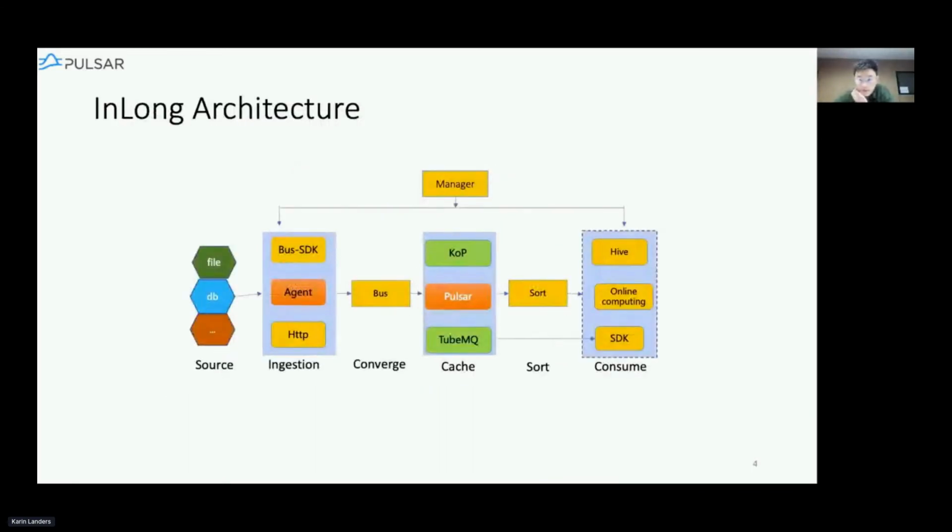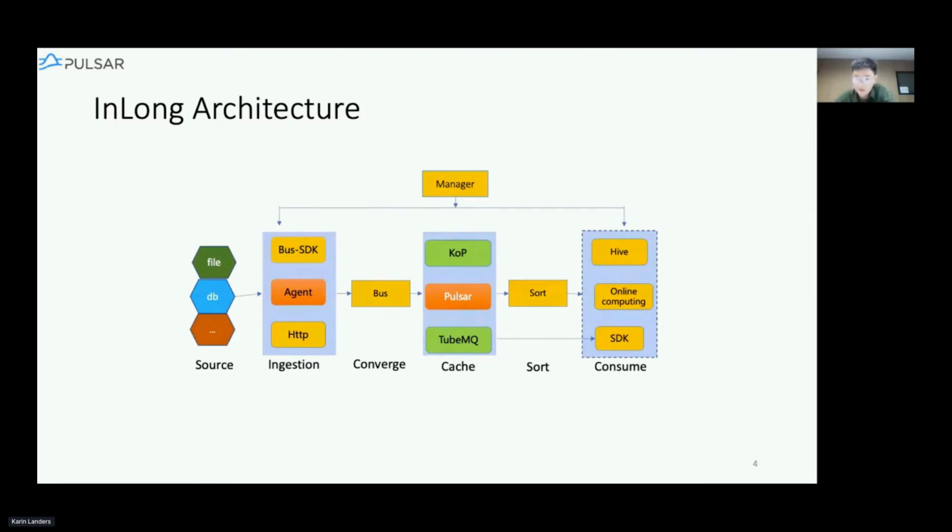So here's a simple picture to demonstrate some of the basic units or components in InLong. As we mentioned before, InLong serves as a one-stop data access platform. So where does the data come from? We mainly support two kinds of sources, which include the log files of the user programs, and also some of the database information, such as the binlog and SQLs. Besides this, we also provide HTTP access, and users can decide whatever data they want to put in our system. And the data can then be absorbed by the ingestion level.